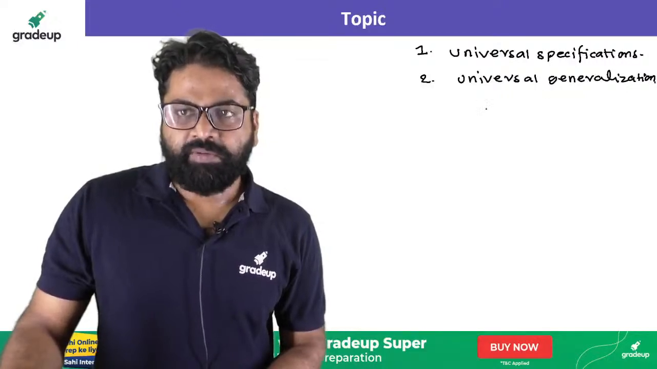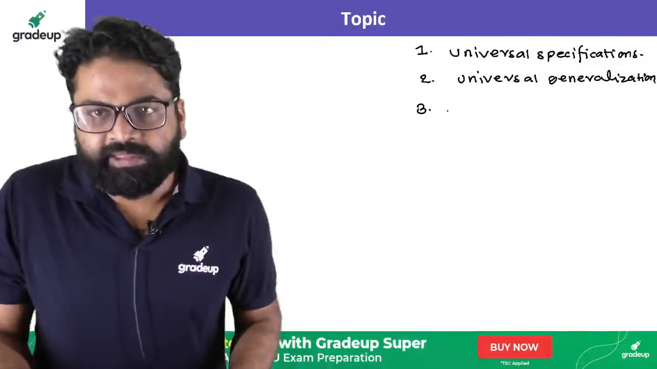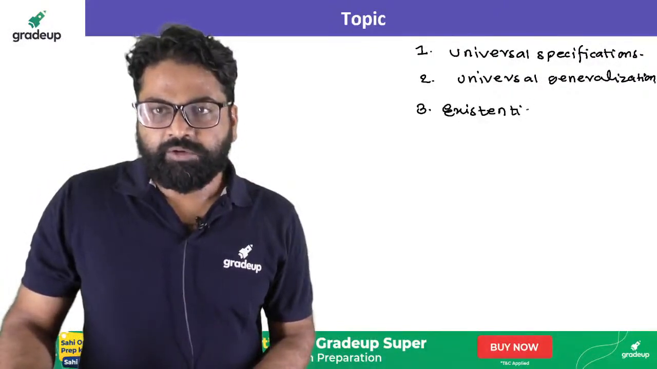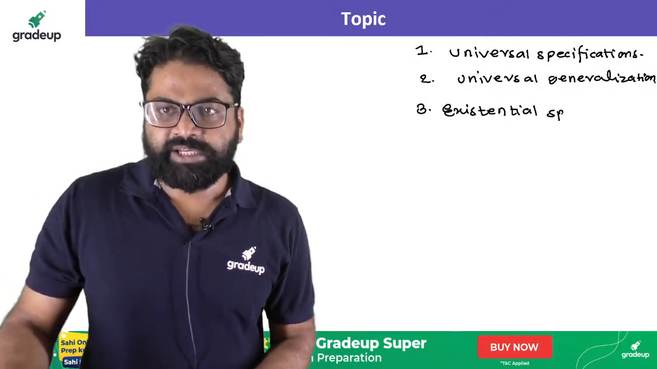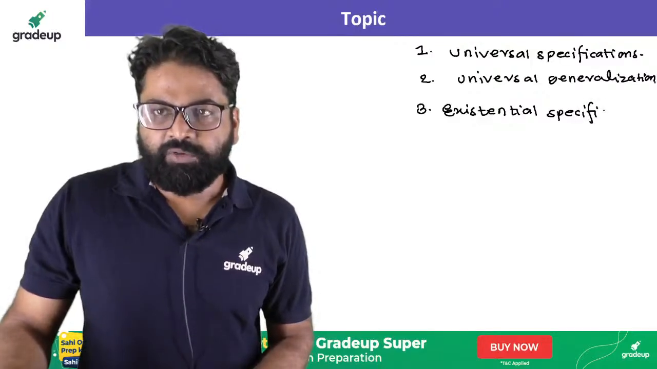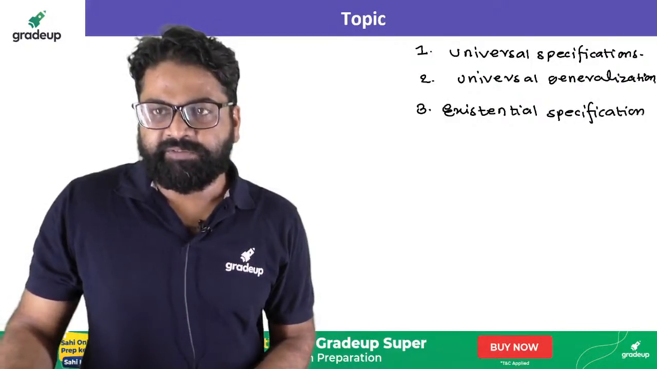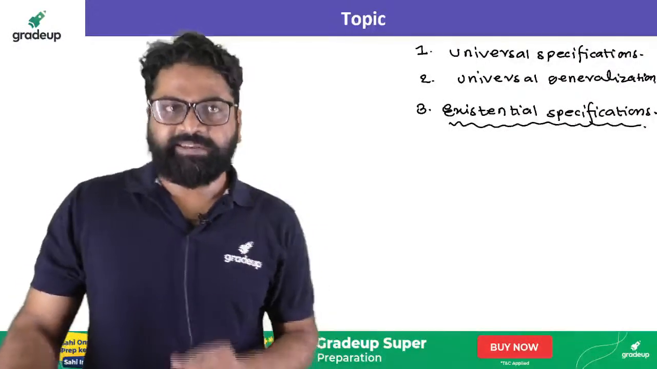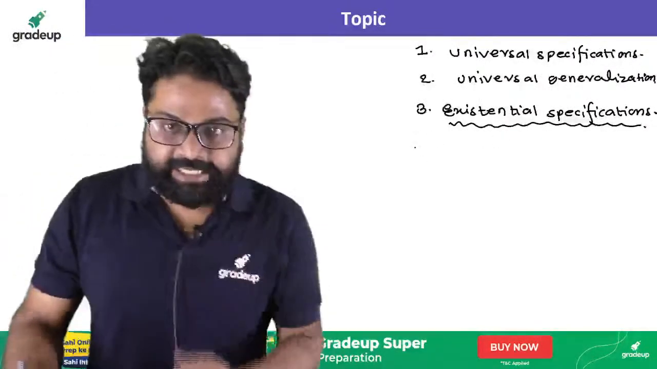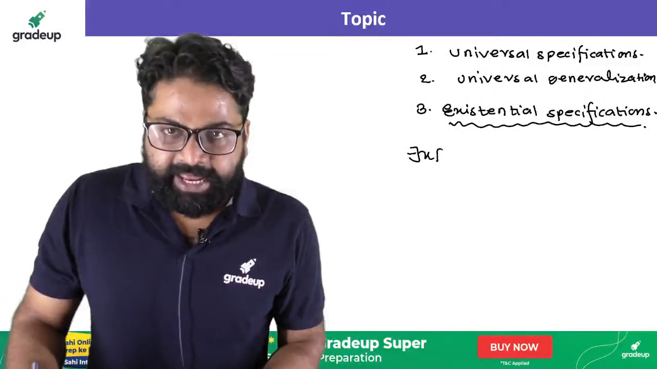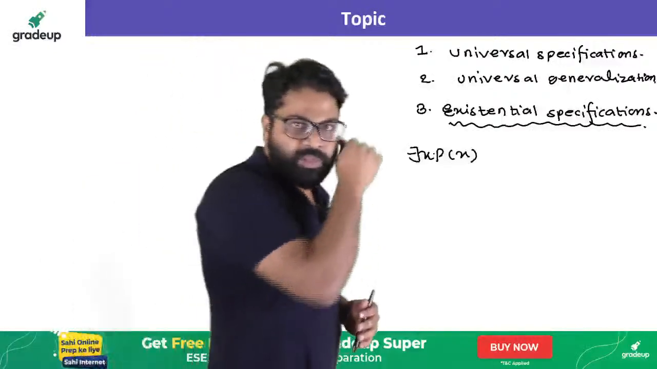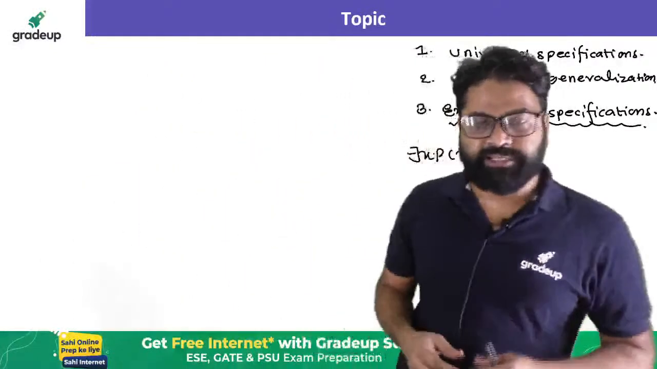Now, in the same way, we have the third one, which is called the existential specification. So let's talk about what basically the existential specification is. What does it say? Let's consider that there exists x, P of x is true. Consider this statement as true.